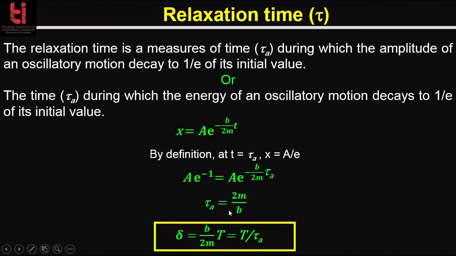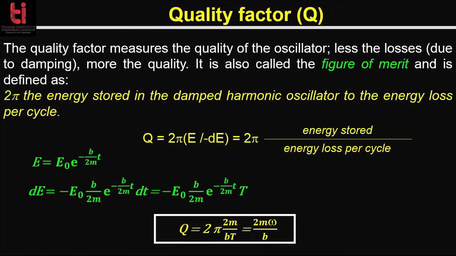So we can get tau equals 2m by b. You already know that the logarithmic decrement delta equals b by 2m into T. Here this T is the time period, and now you have tau equals 2m by b. This is the relaxation time, and if you replace this 2m by b in this expression by tau, you can get that delta equals capital T by tau, where tau is the relaxation time and T is the time period.